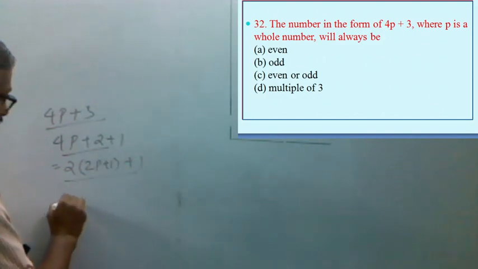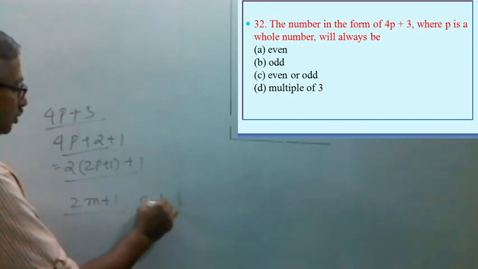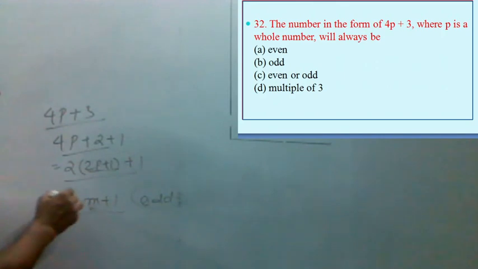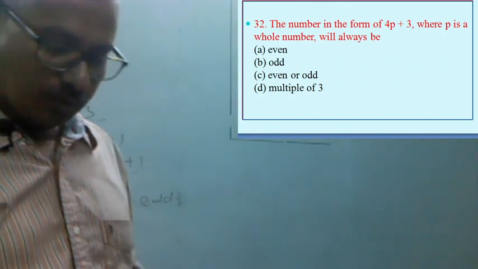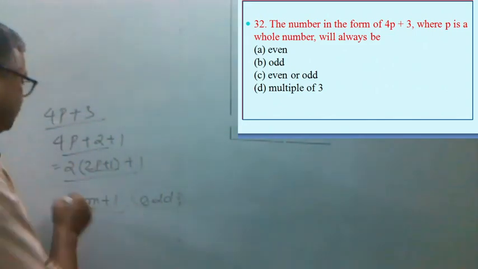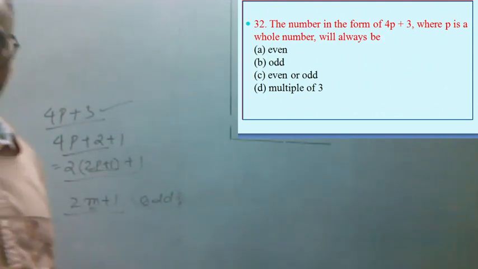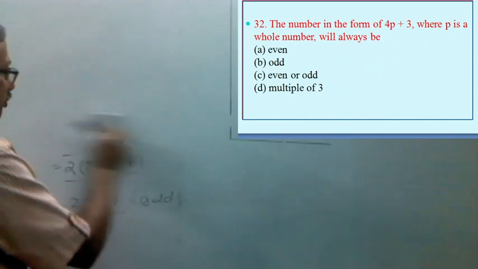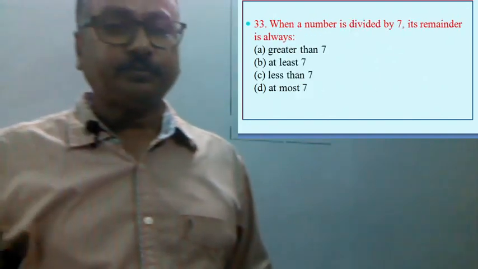Now from this we can take 2 common, this is 2 into (2p plus 1) plus 2. If we write this in the form of 2m plus 1, this is always odd, whatever the value of m. So the correct option is option B. This number 4p plus 3 is always odd for any value of p, and p is a whole number. So now let us move to the next question.